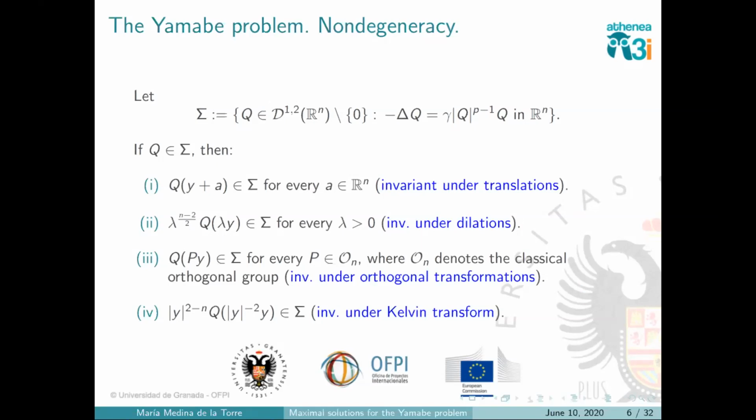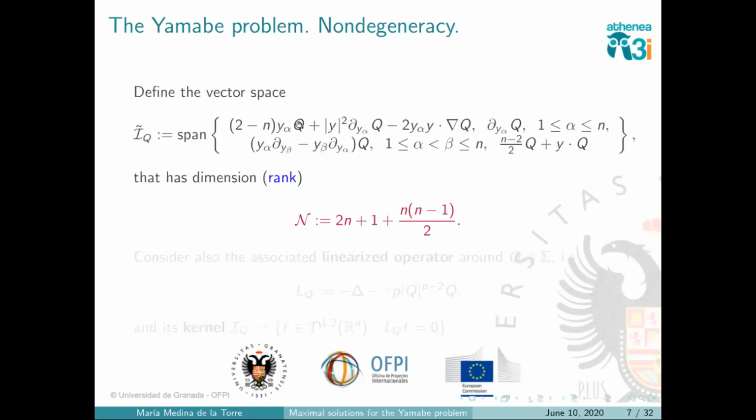Okay, if we keep this in mind, we can define this space here that is very ugly, but we don't care. This is a space that I will call tilde I. And the only thing that we have to keep in mind is that these functions that we have here come precisely from the invariances. For example, this function here is related to the invariance under translation, this one here to the invariance under dilation, this is the Kelvin transform, and this is the orthogonal transformation.